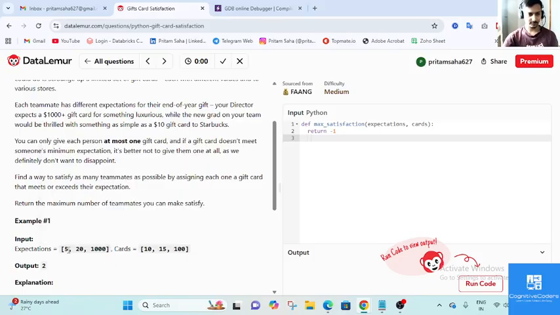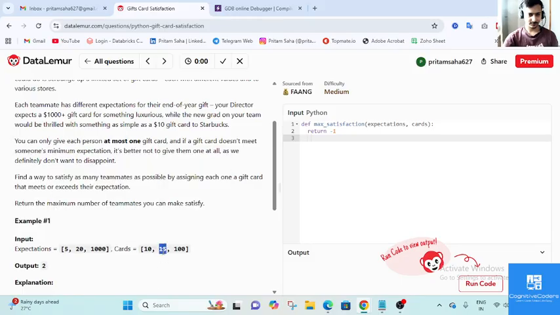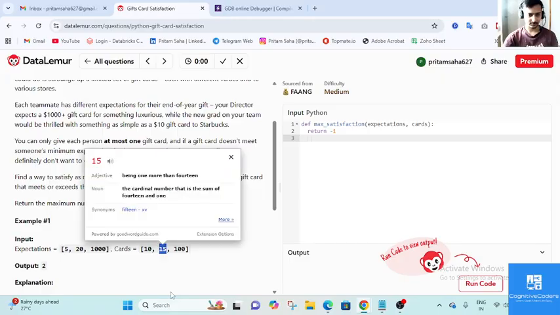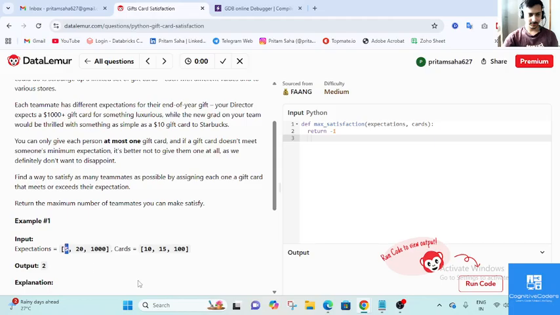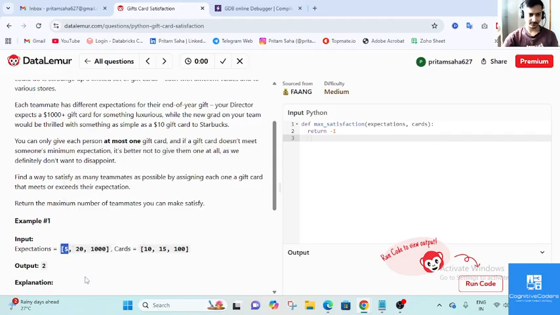The $5 employee can be satisfied with the $10 card, because that employee's ask is $5 but he or she is getting $10, so he or she is satisfied.